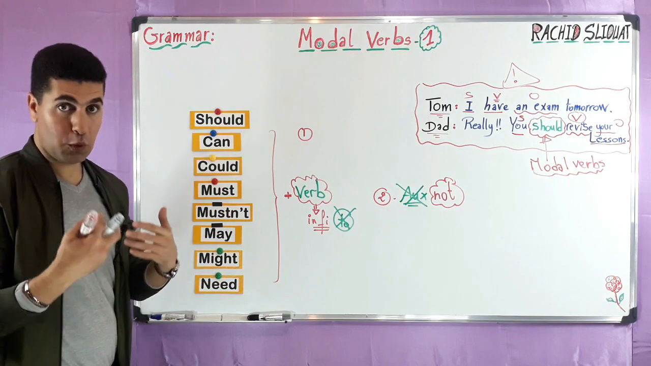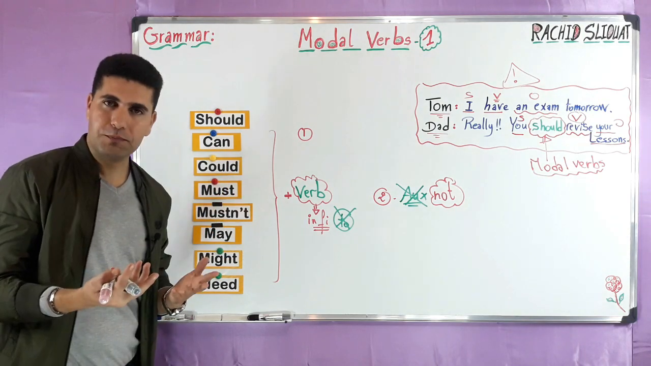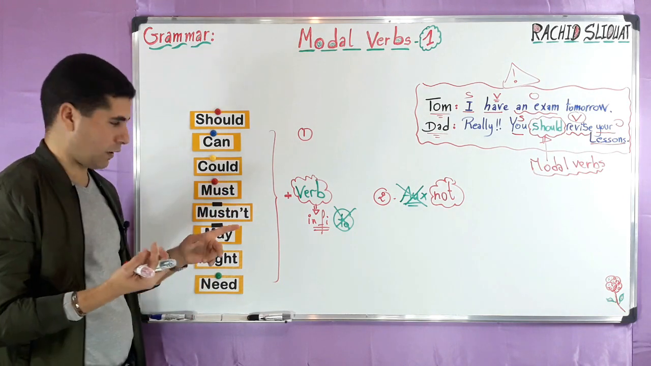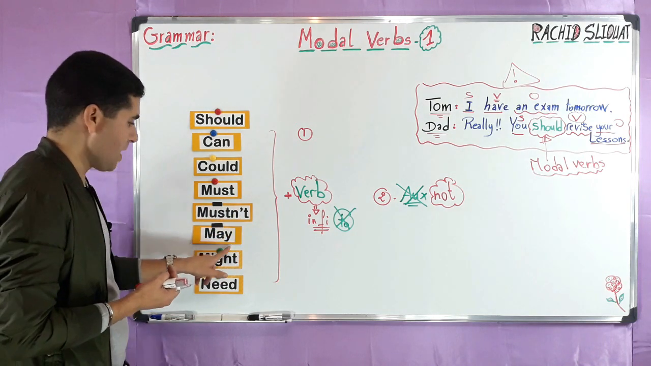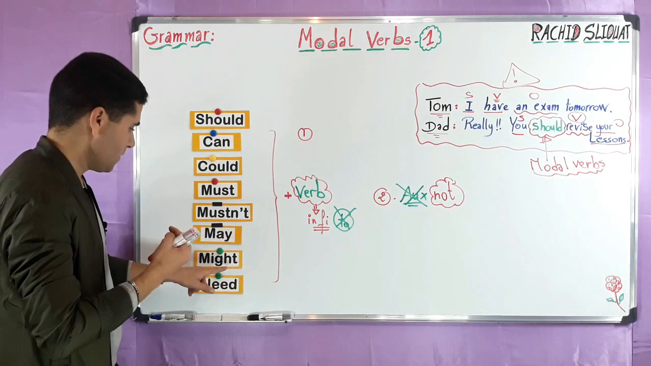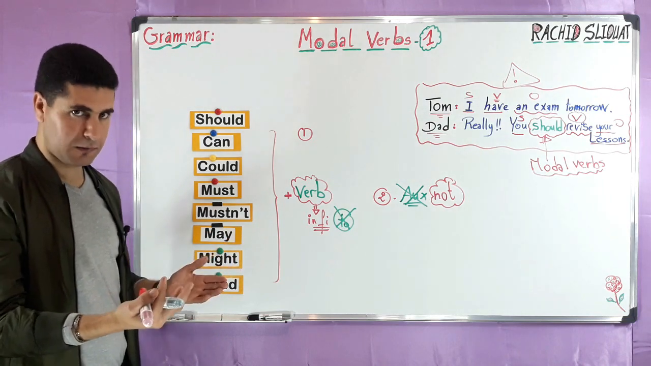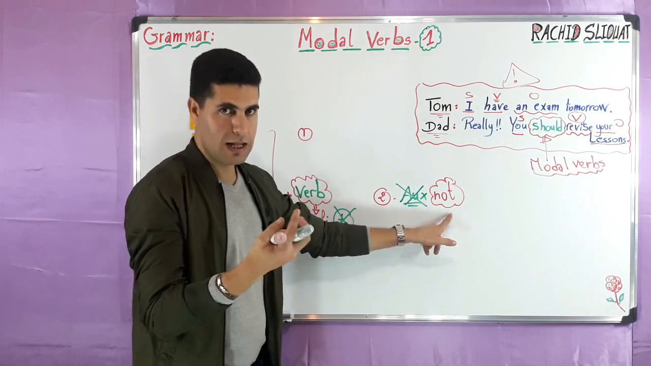Can or can't or cannot. They don't need the auxiliary, okay? Could or couldn't or could not, okay? Must or mustn't, okay? Mustn't, all right? May or may not. Might or might not. Need or needn't, okay? So these modal verbs don't need the auxiliary in negative, okay?